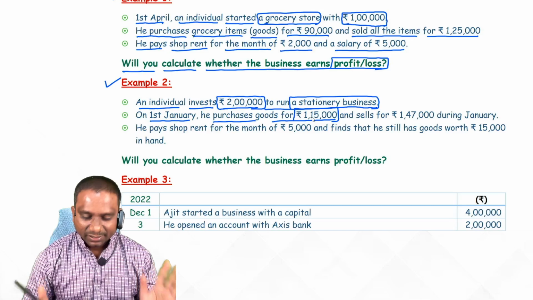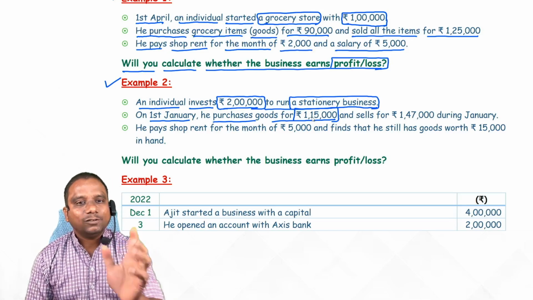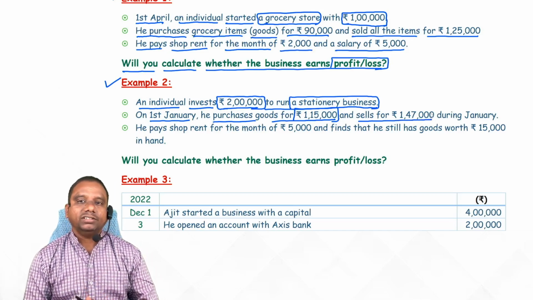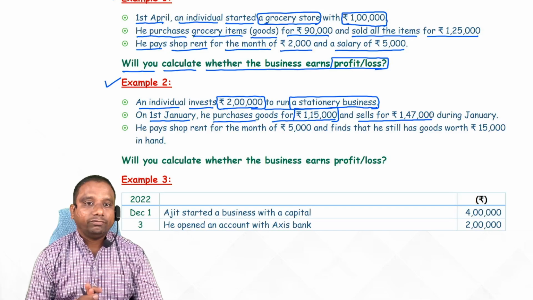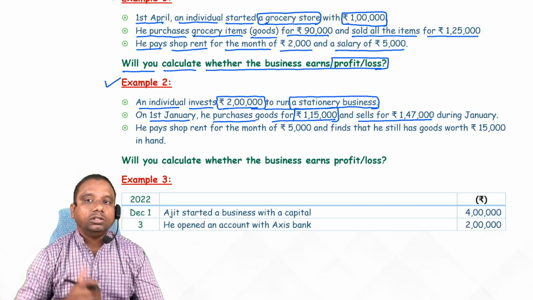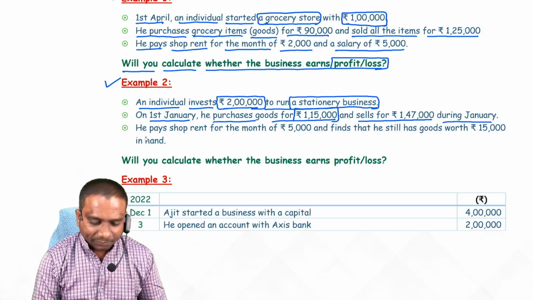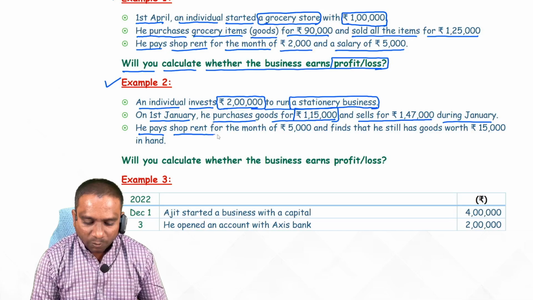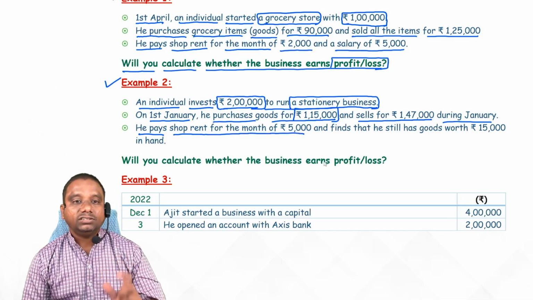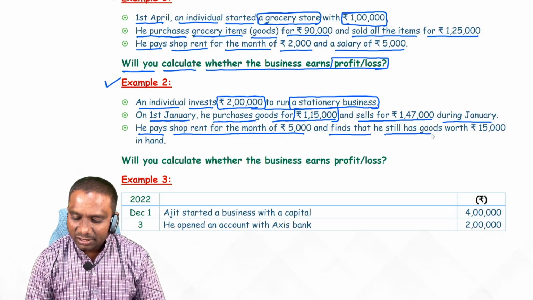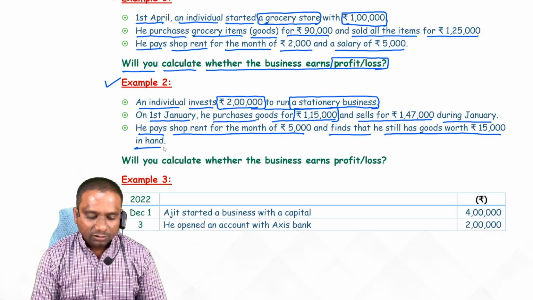Okay, next step. So stationery business. How much amount he invested? 1,15,000 and sells for 1,47,000. We purchased for 1,15,000, whereas we sold for 1,47,000 during January. Super. He pays shop rent for the month 5,000. This time shop rent he paid 5,000 and finds that he still has some goods worth 15,000 in hand.